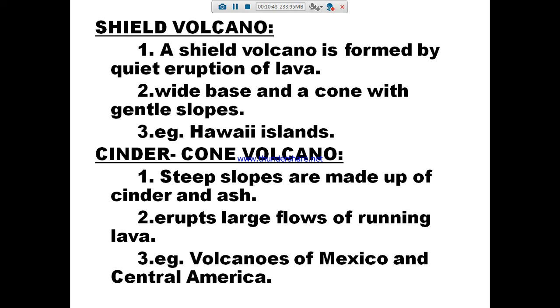That means the vent will be made up of steep slopes made up of cinder and ash. Moreover, it erupts large flows of running lava. An example is the volcanoes of Mexico and Central America.